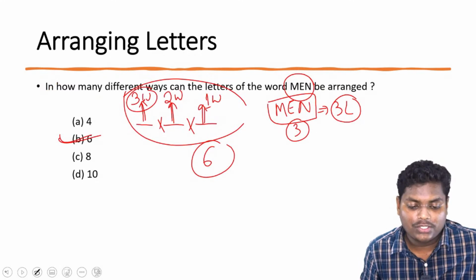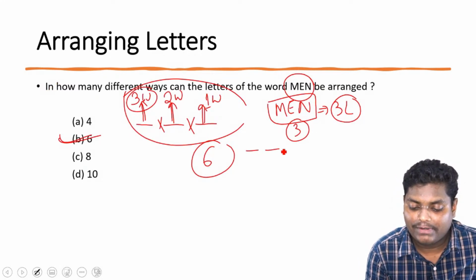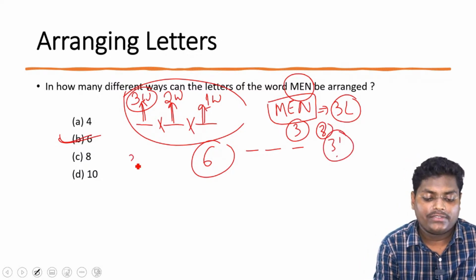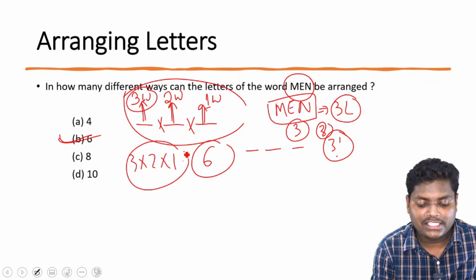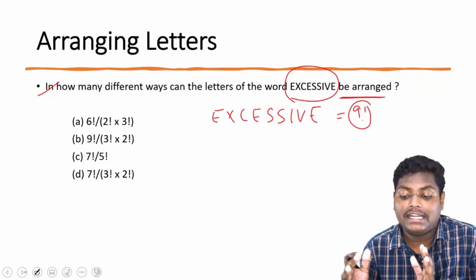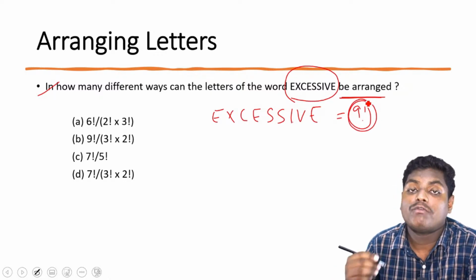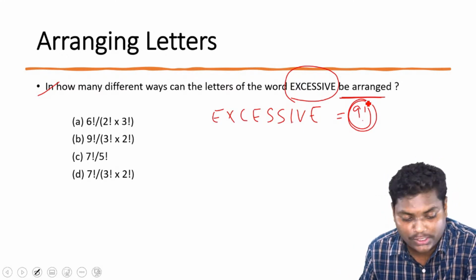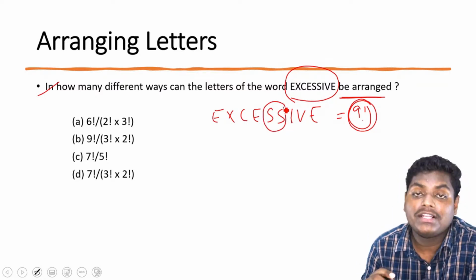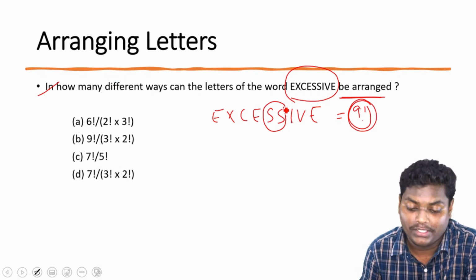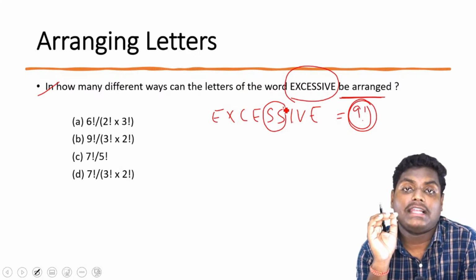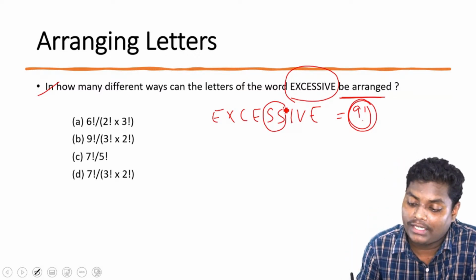In the last example, there were 3 places and we wanted to arrange 3 letters, so it was 3 factorial, which is 3 into 2 into 1, coming to 6. So if we have 9 letters, the total number of arrangements would be 9 factorial. But there is a catch. What is the catch? We have similar letters, double or triple. That is the important thing to note here. Had this been a word with no repetition, we would have got 9 factorial.